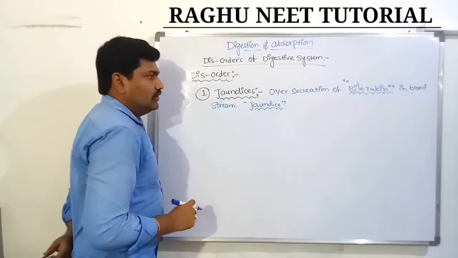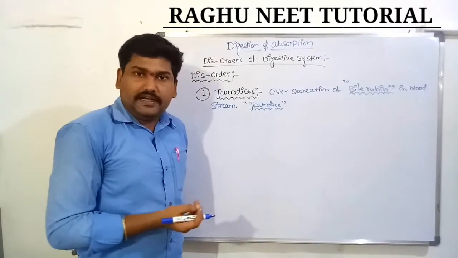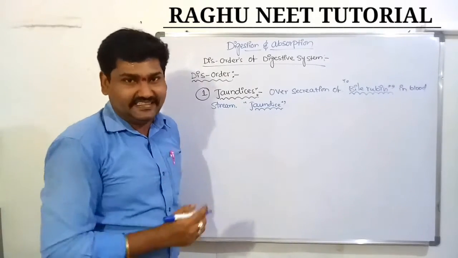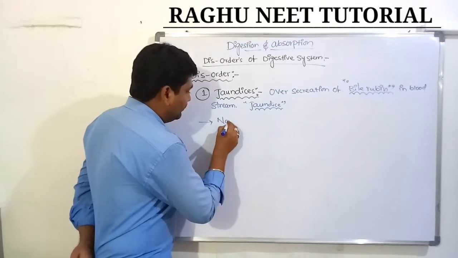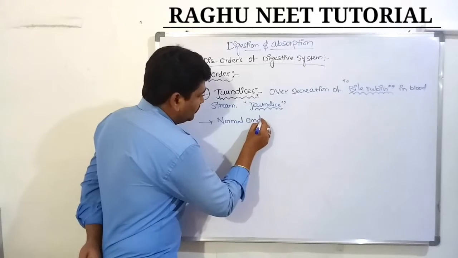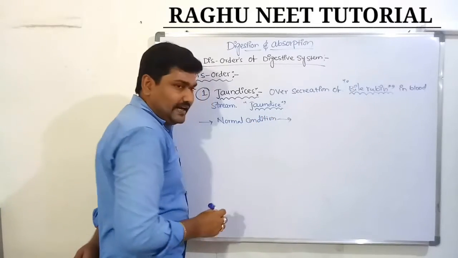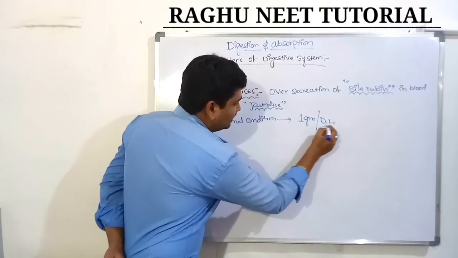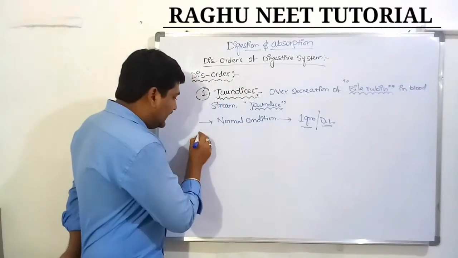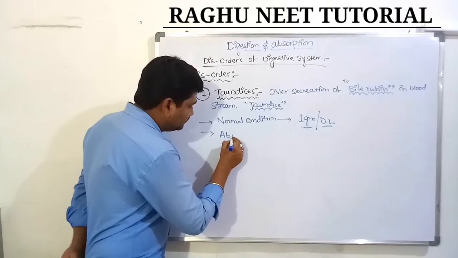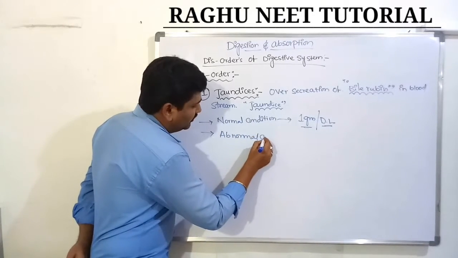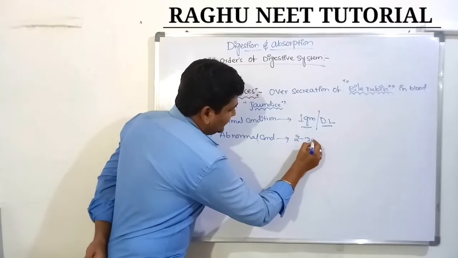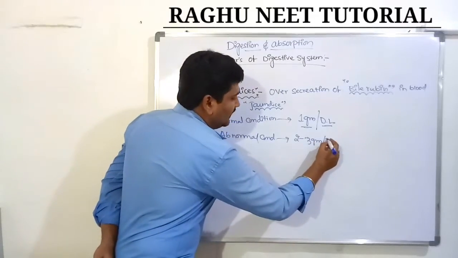In the normal condition, the liver secretes 1 gram of bilirubin in 1 deciliter. In normal condition, how much? It's very important. In normal condition, the liver secretes 1 gram of bilirubin for 1 deciliter of blood. In abnormal condition, it secretes 2 to 3 grams of bilirubin in 1 deciliter.